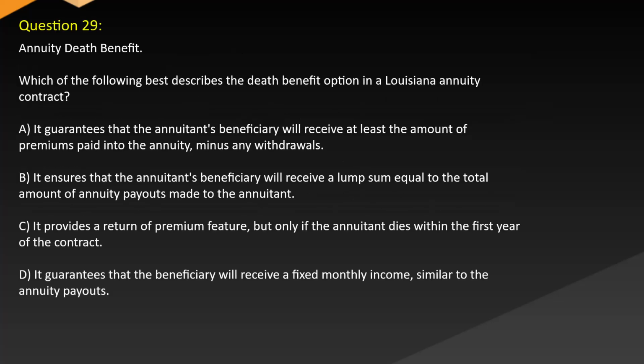Question 29. Annuity death benefit. Which of the following best describes the death benefit option in a Louisiana annuity contract? A. It guarantees that the annuitant's beneficiary will receive at least the amount of premiums paid into the annuity minus any withdrawals. B. It ensures that the annuitant's beneficiary will receive a lump sum equal to the total amount of annuity payouts made to the annuitant. C. It provides a return of premium feature, but only if the annuitant dies within the first year of the contract. D. It guarantees that the beneficiary will receive a fixed monthly income similar to the annuity payouts.